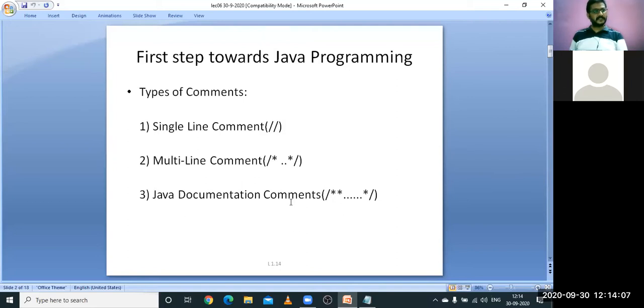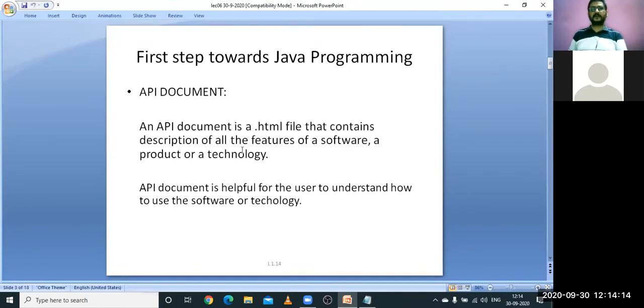In continuation with Java documentation comments, we have an important topic called the API document. All of you be careful and try to understand this, because it is an important thing. API document: what exactly is it meant for? When Java was developed, the Java soft people, who are the developers of Java, are called the Java soft people.